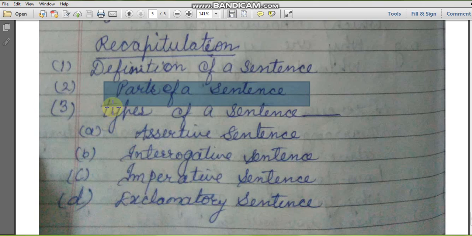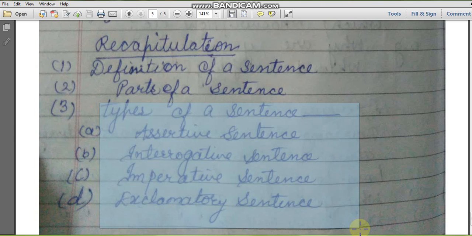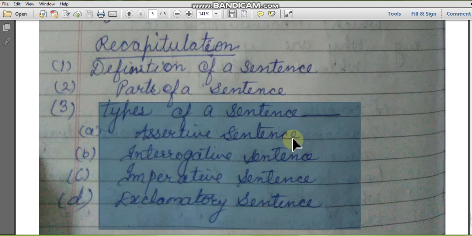Next, we had done types of a sentence. There are 4 types. Assertive sentences are again of 2 types, affirmative and negative. In the affirmative sentences, we state something. In the negative sentences, we make its negative form. In the interrogative sentences, we make questions with the help of WH words or with the help of yes or no interrogatives.